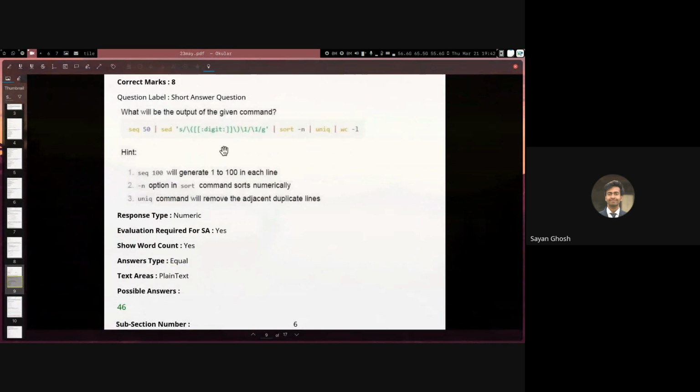Right, so here the most important part is understanding which numbers exactly will be replaced here. So if we realize it will only be 4 numbers, we simply subtract 4 from 50 and we get 46. Like if seq is equal to 100, then what is the answer? So if it's 100, then how many such numbers are there? There are 9, right? So 11, 22, 33 till 99. So we have 9. So 100 minus 9 would be 91.